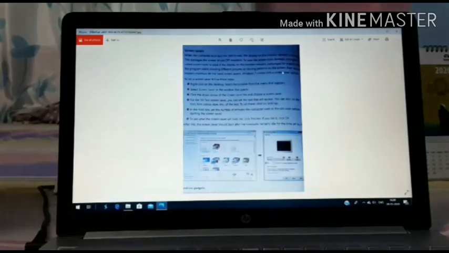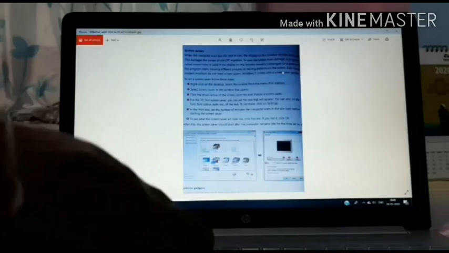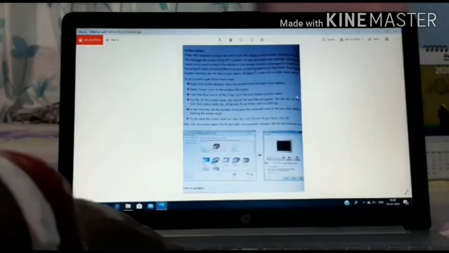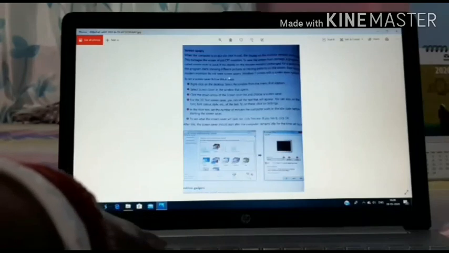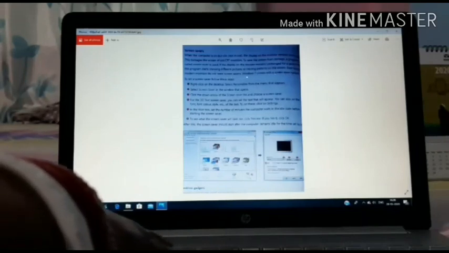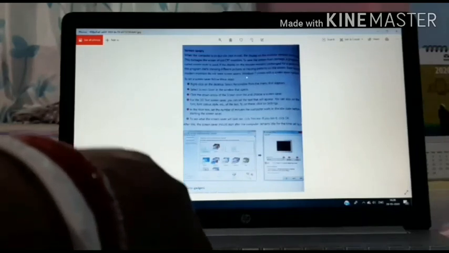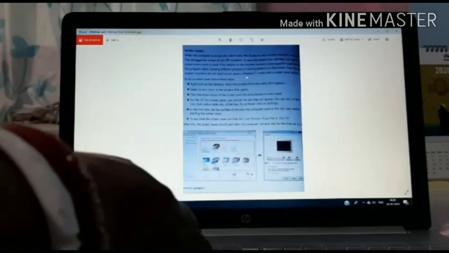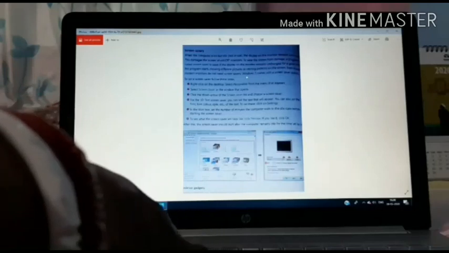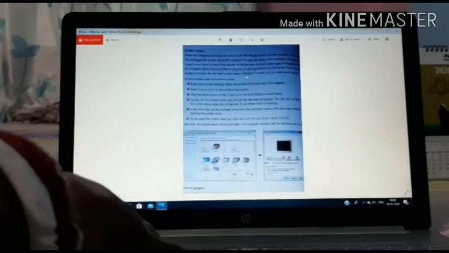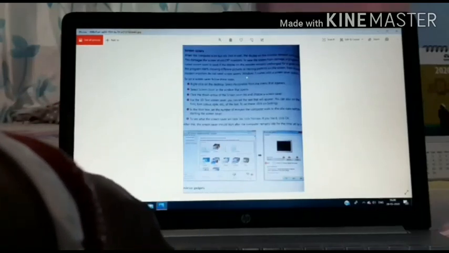When the screensaver starts, it will show different types of pictures or moving patterns on the screen. Even though modern monitors do not need a screensaver, it will still show moving patterns on the screen.